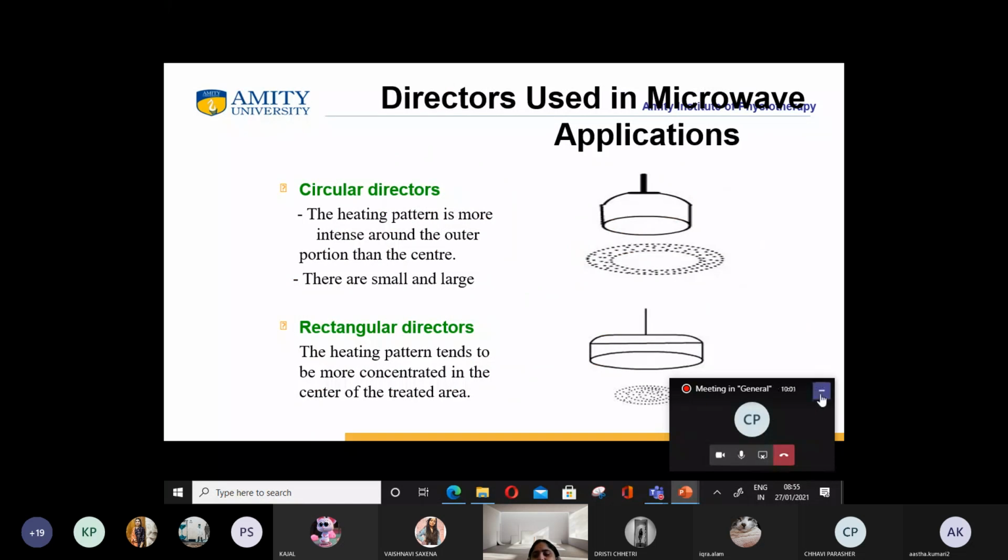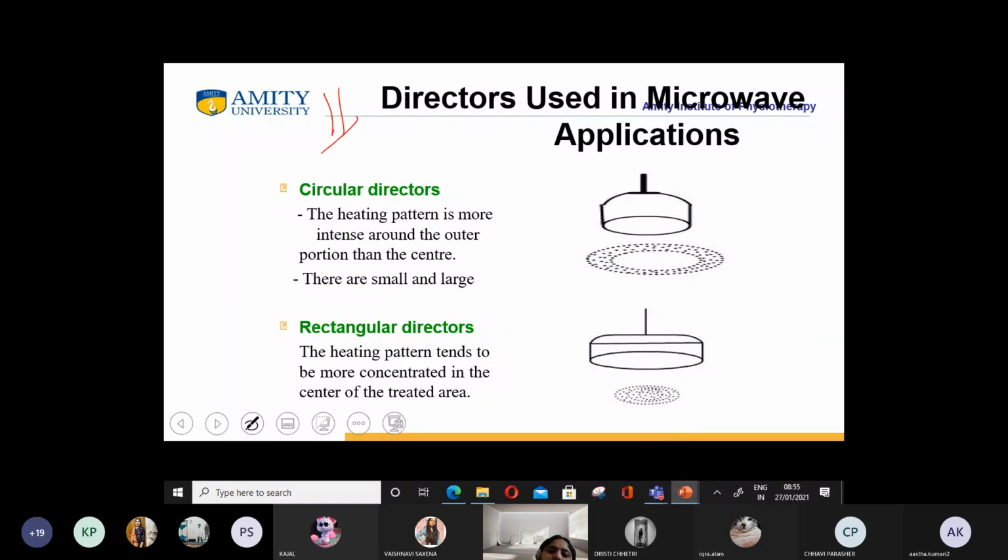Okay. Now, the second and foremost thing, which is very important from the examination point of view also: how many kinds of directors are used in microwave applications? There is a circular director and a rectangular director. The circular director has the property of being more intense around the outer portion than the center.